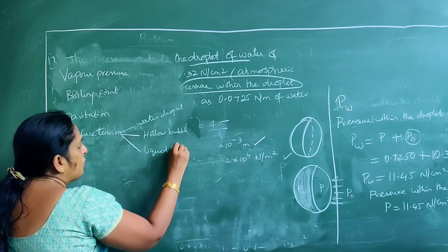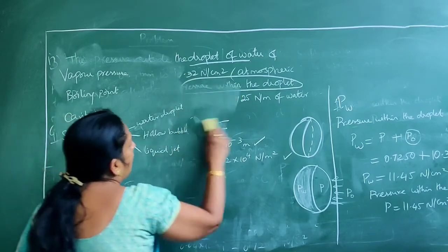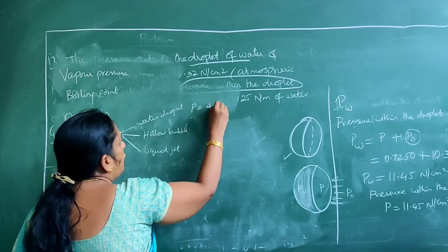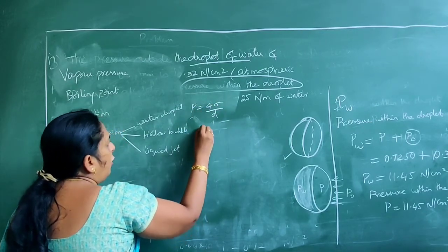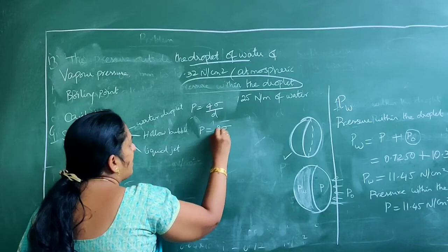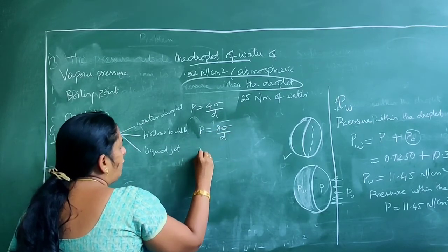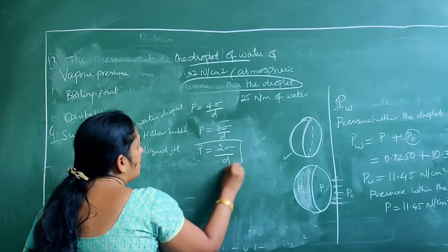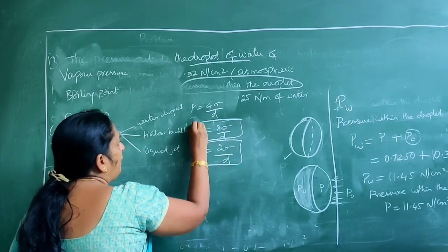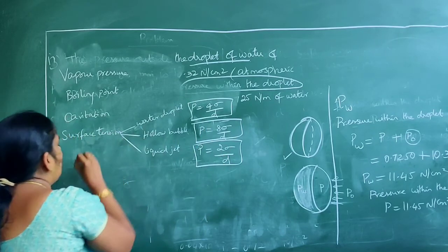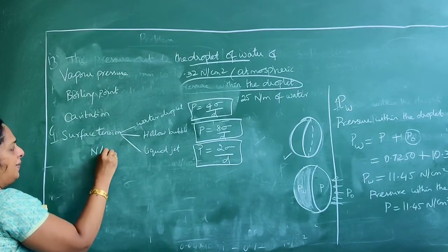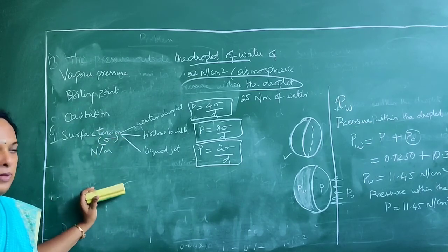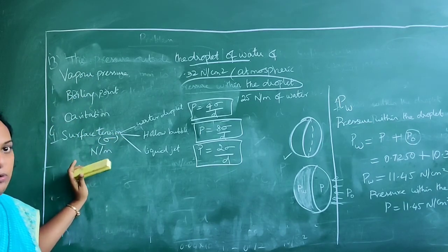So we have used 3 equations here. For a water droplet, P is equal to 4 sigma by D. For a hollow bubble, P is equal to 8 sigma by D. And for a liquid jet, P is equal to 2 sigma by D. So these are the equations, you got it. And the unit for surface tension is Newton per meter, and the symbol used is sigma. Here we have seen all these properties.